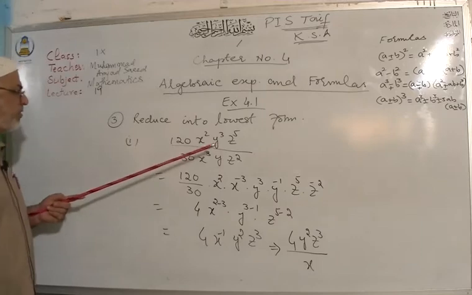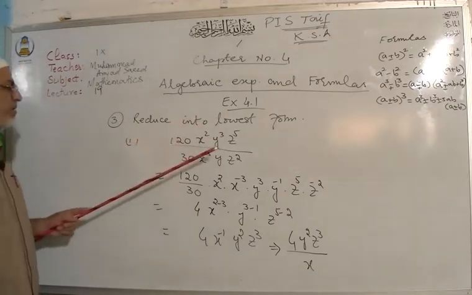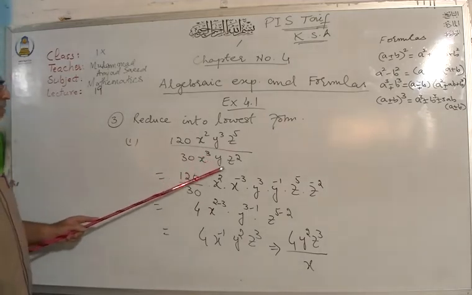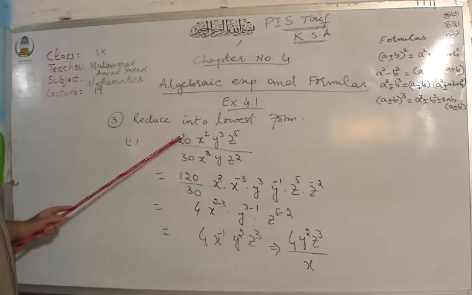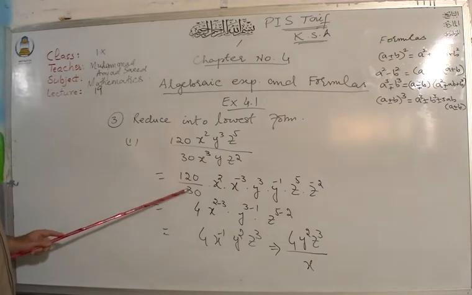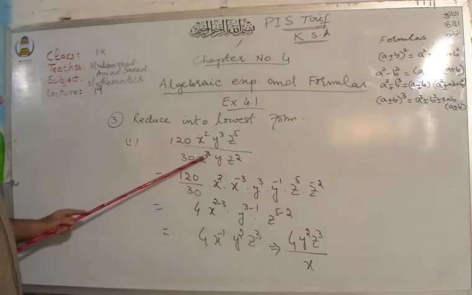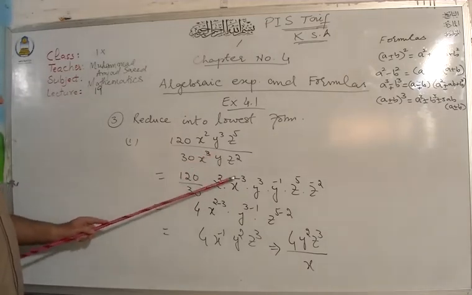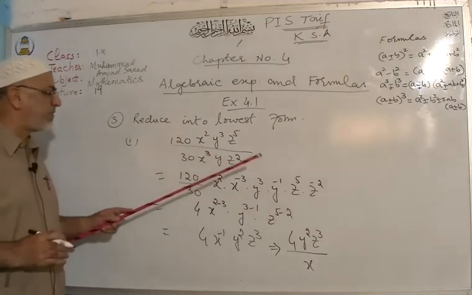Now I am going to repeat that. Reduce to the lowest form, 120 x square y cube z5 and 30 x cube y z square. First of all, write down constants above and below separately. Then x square, shift x cube up, its power will change. Positive to negative and negative to positive.